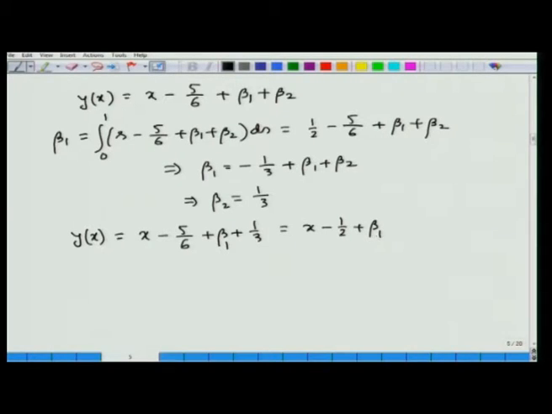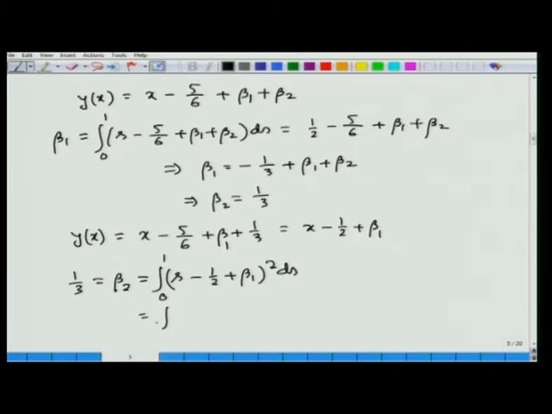This is the expression for y(x), and substituting it into the expression for beta 2, we find 1/3 equal to beta 2 equal to integral 0 to 1 of (s minus half plus beta 1) whole square ds.